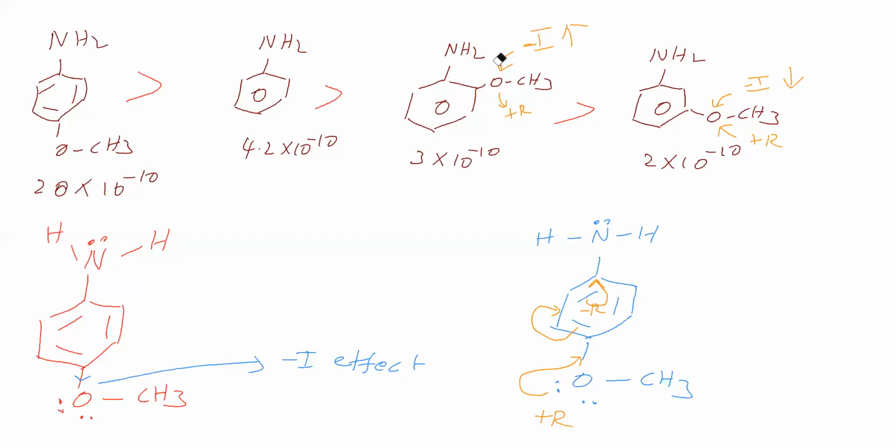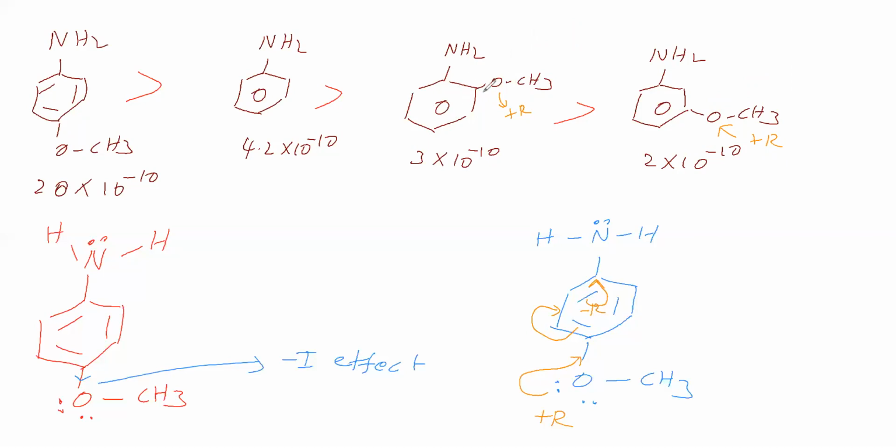Therefore, we should not take minus I effect here. Minus I effect we can't use for explaining the experimental fact. So we will leave minus I effect and go for plus R effect. Due to plus R effect, in the phenyl ring, negative charge will be created at which positions, at ortho and